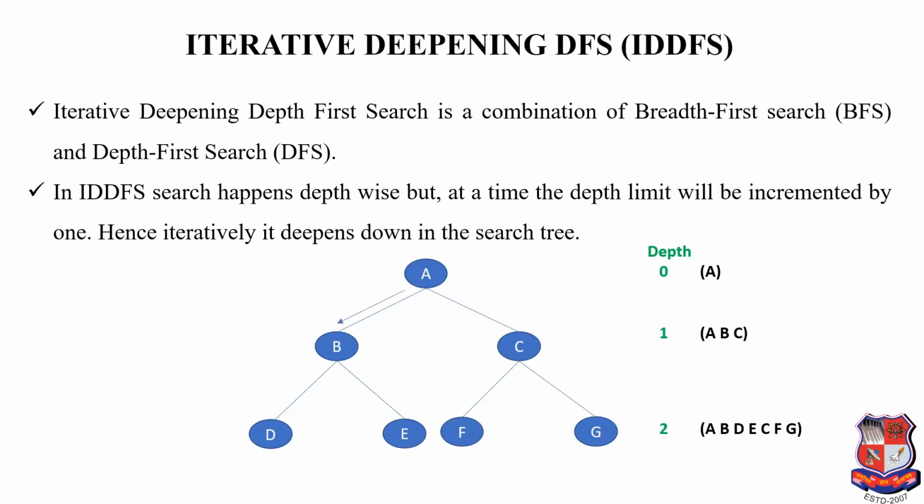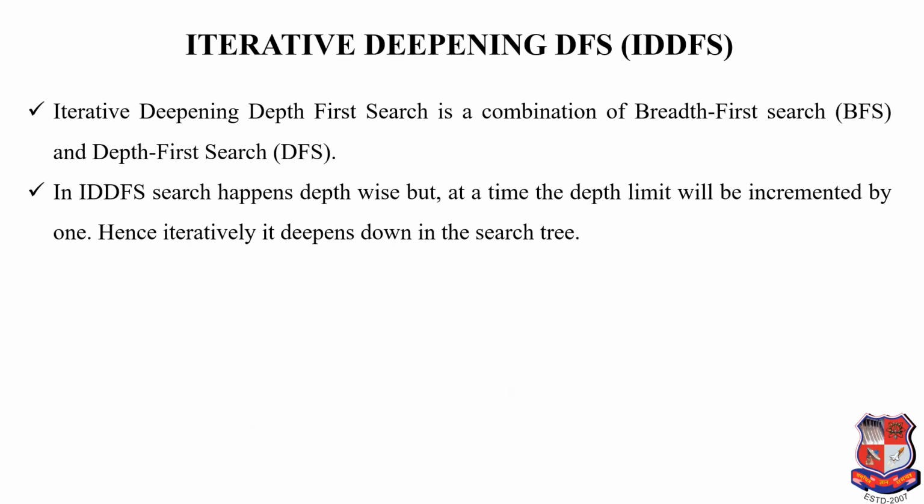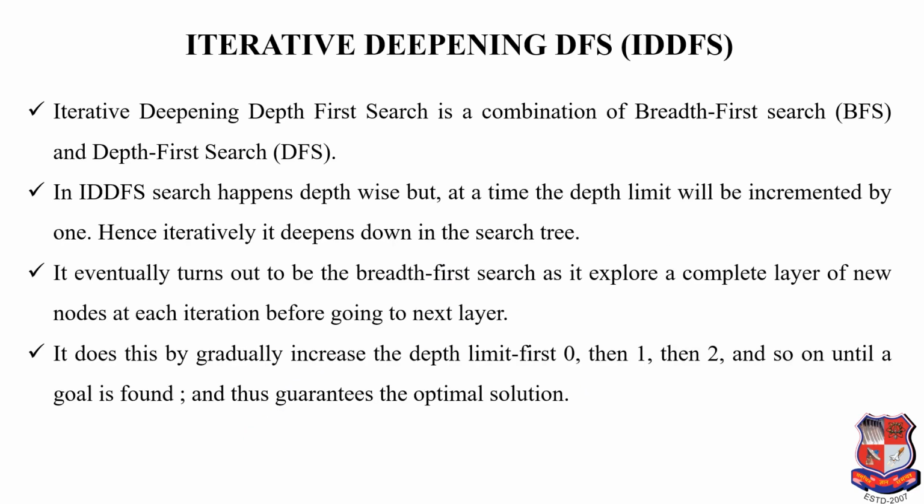First A, then B, then D, E, then C, then F, then at last G. So here we clearly see that IDDFS takes the advantages of both DFS and BFS. Thus it guarantees the optimal solution.